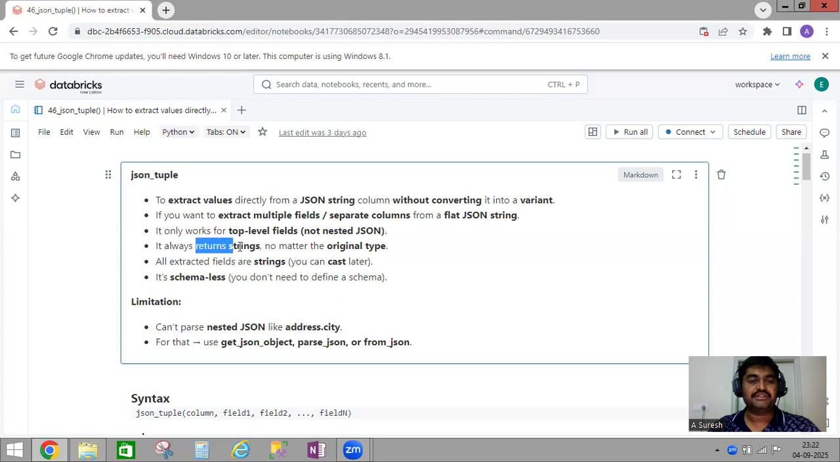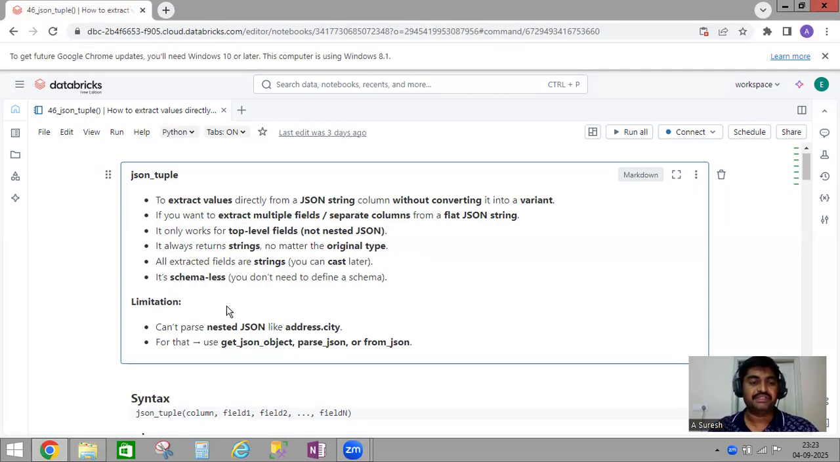It always returns the output as strings, no matter the original type. All extracted fields are strings, so if you want a different data type, you can cast it later. It's schema-less. In the case of from_json, you have to define the schema, but here you don't need to define the schema.